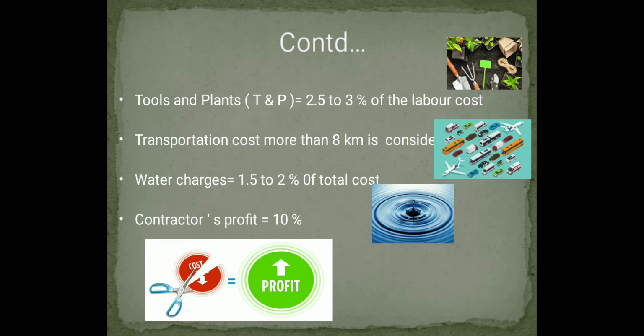We will be seeing a few things related to the costs involved in it. To start with, tools and plants are 2.5 to 3% of the labor cost. For the transportation cost, it will be considered if the distance is more than 8 kilometers. For water charges, it is 1.5 to 2% of the total cost, and the contractor's profit will be at least 10%.